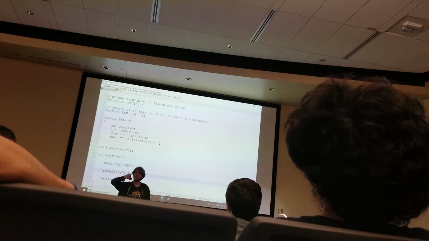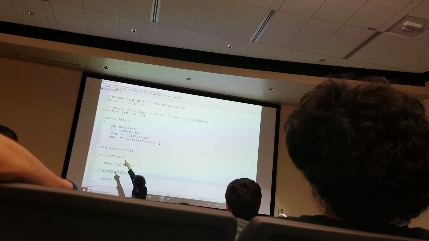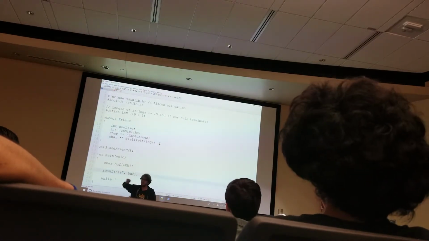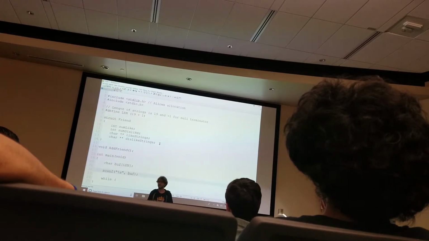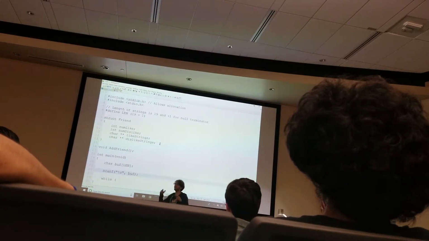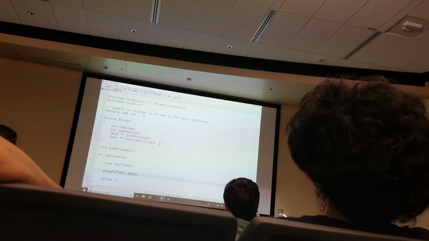Yeah? Does it create a pointer to a pointer? Yeah, so let's create pointers to pointers. That's what that is doing right there. The char star star dislike strings is a pointer to a pointer, right? Does that make sense? It's like a pointer to a list of pointers. But if I made my array of size 1, then that's effectively just a pointer to another pointer, because there's nothing after it, right? It's a little bit strange. You can do it a lot more dynamically if you're using linked structures, but that's not going to be for at least another 2 weeks.